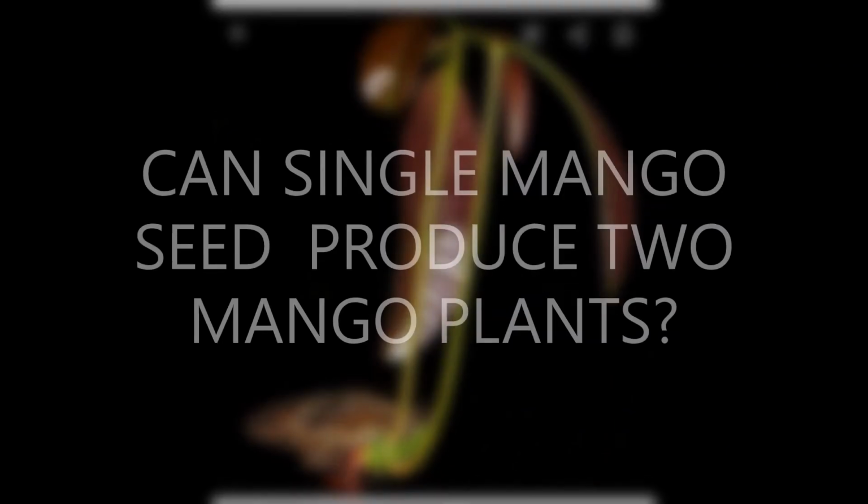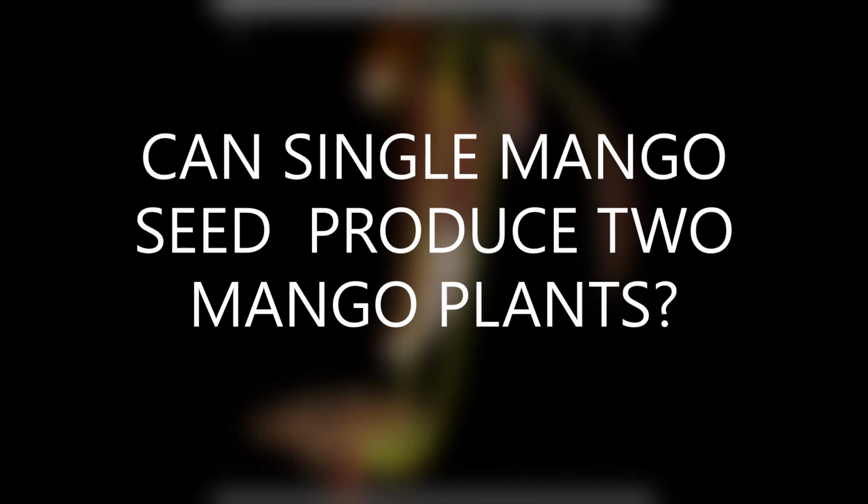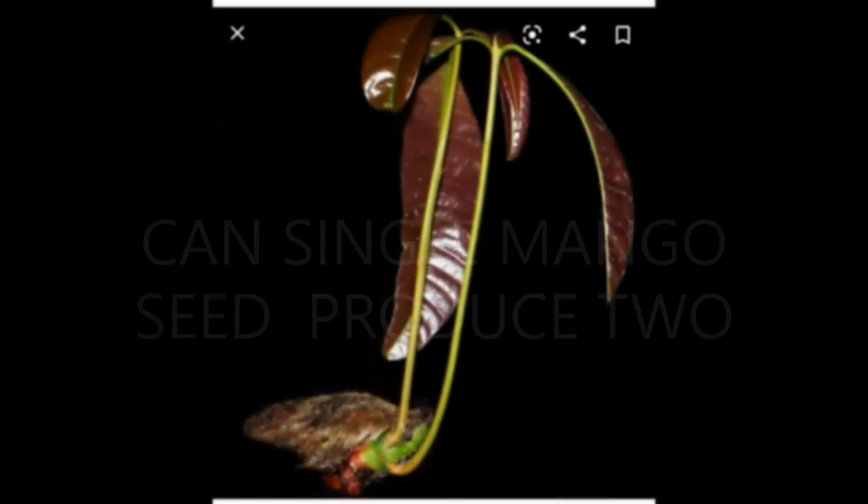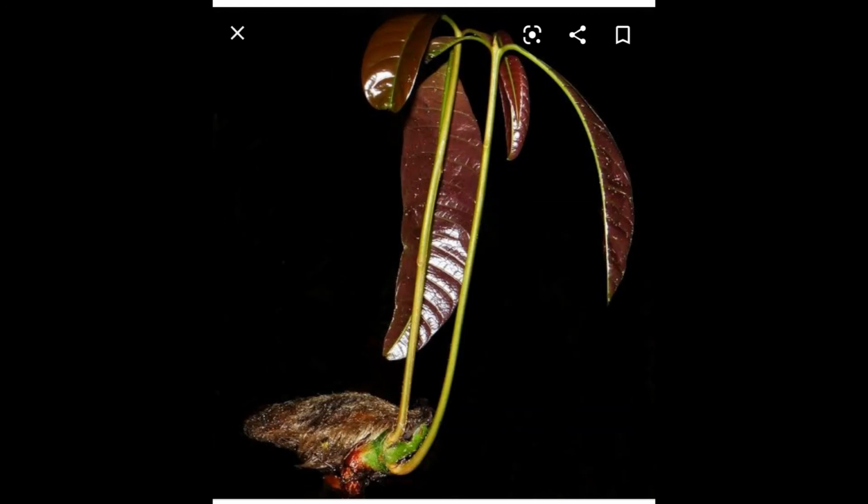So can you tell me the name, when inside one embryo sac more than one embryo are present, what will we call it? Definitely this is polyembryony. One question I have written, can a single mango seed produce two mango plants? Yes or no? Yes, you can see this is a single mango seed and it is producing two plants. It is beneficial for the farmers, and from one seed you can produce more than one plant. It is good for us.